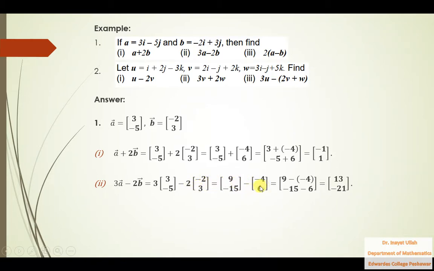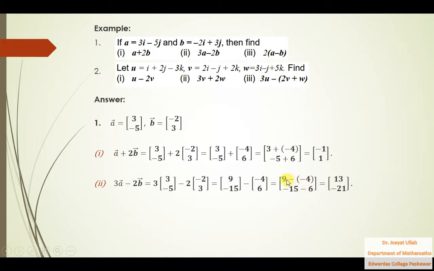Now these two will be subtracted. How could you subtract these two? Just subtract the corresponding components. First component minus first component. Just look at this. Second component minus second component. Just look at that.